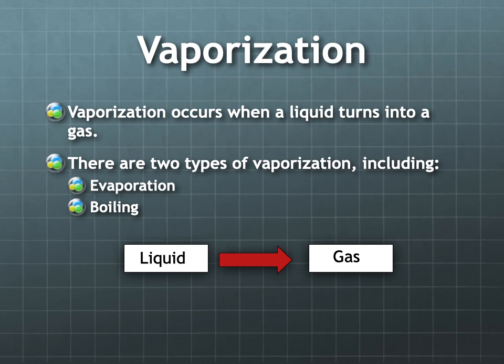And there are two types of vaporization that we're going to see. And these include evaporation and boiling. So we'll take a look at those in more detail.